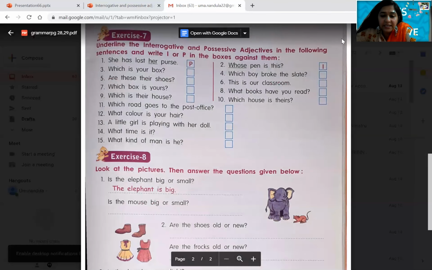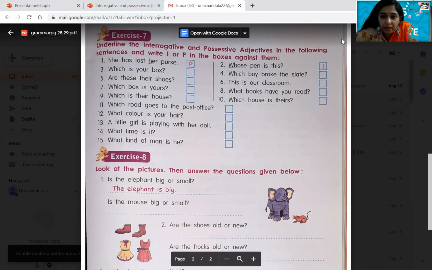Coming to the exercise part, children, I'm going to page number 29. If you see exercise 7, I'll read the question. Underline the interrogative and possessive adjectives in the following sentences and write I or P in the boxes given against them. So what is given here? She has lost her purse. Lost her purse. Whose purse? Her purse. So P. Possessive adjective.